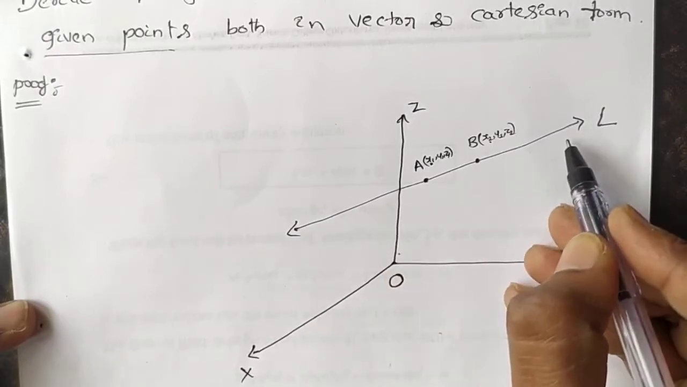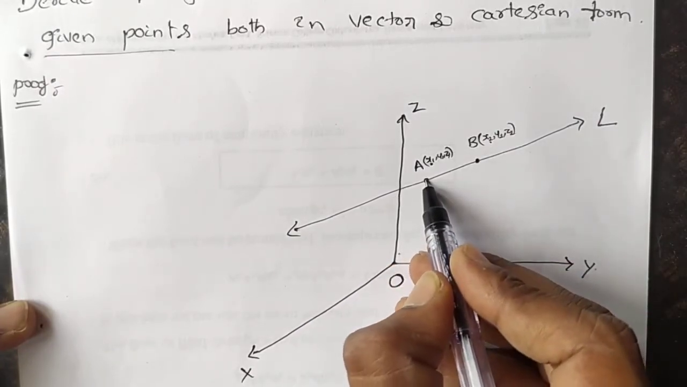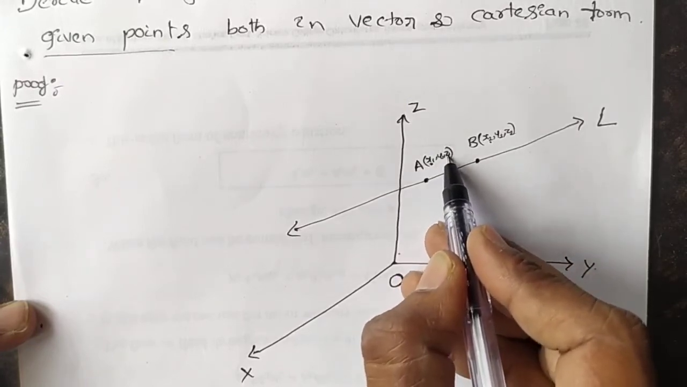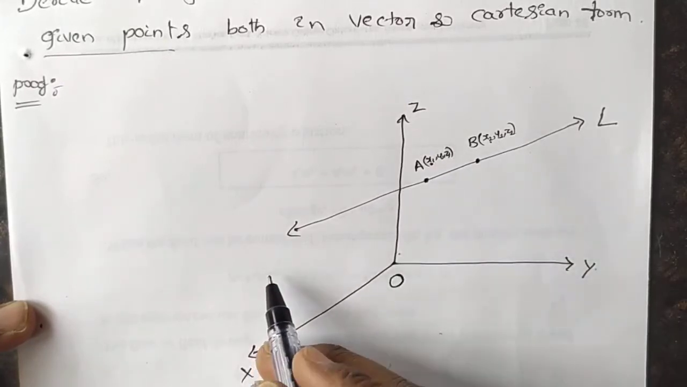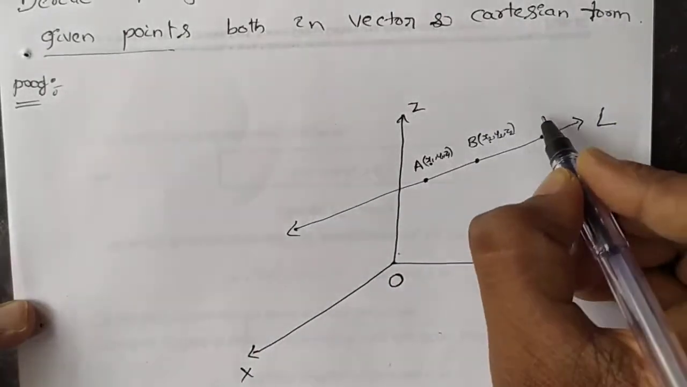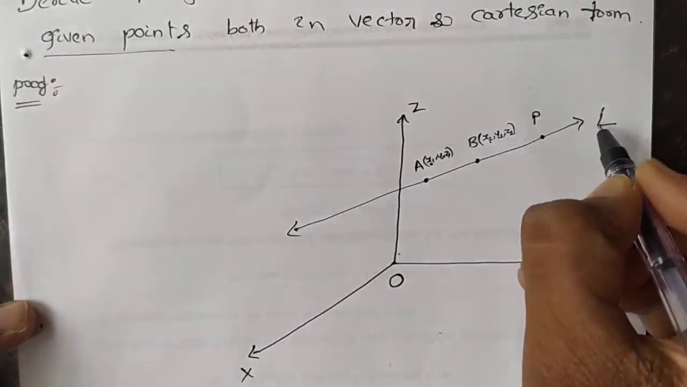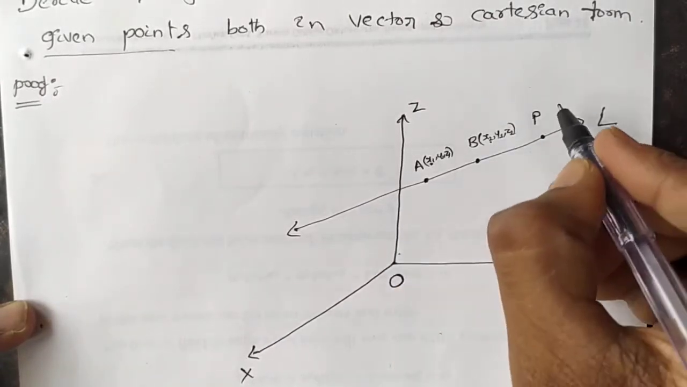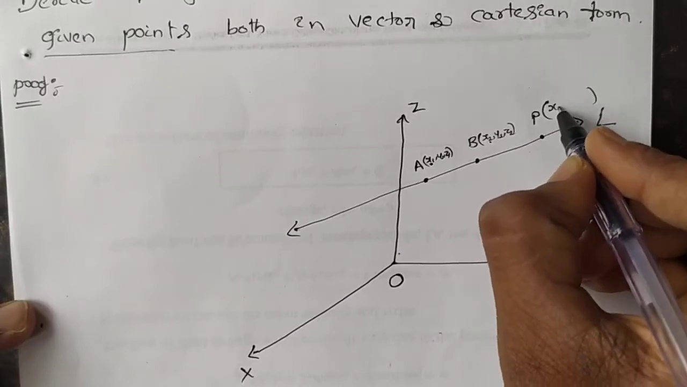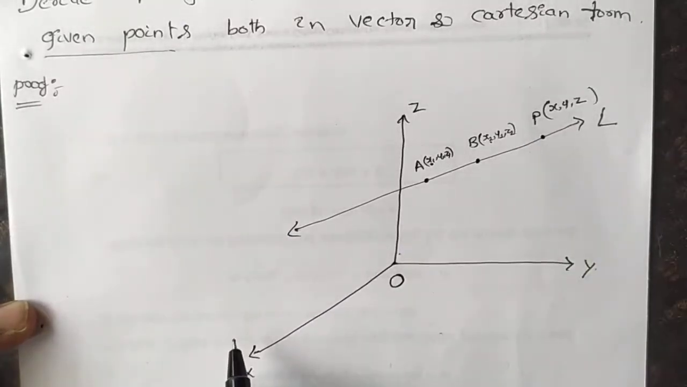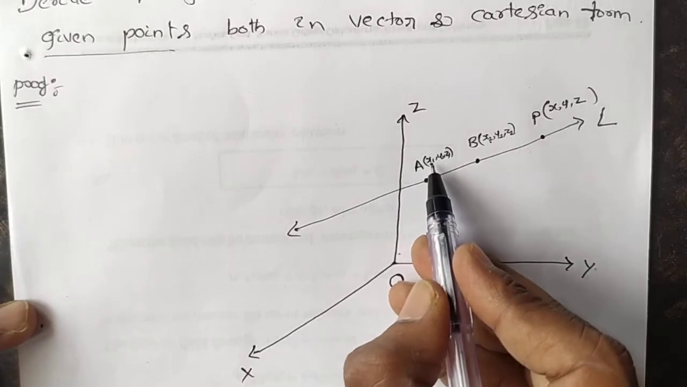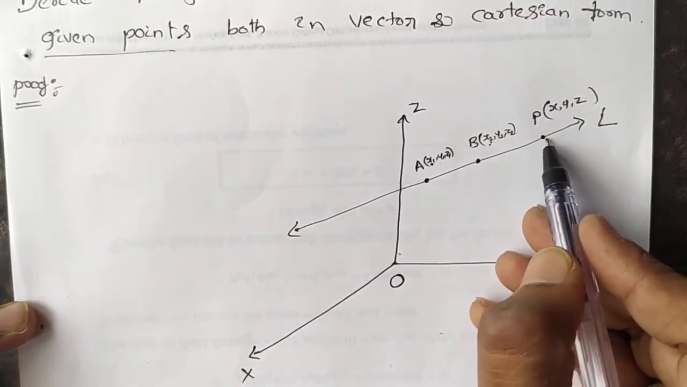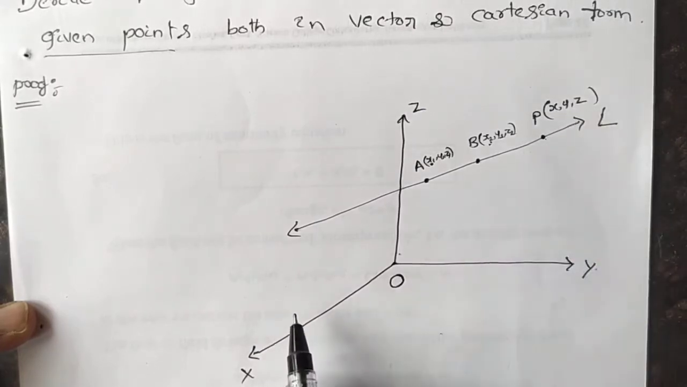Let L be a line which is passing through the points A, B, which is x1, y1, z1 and x2, y2, z2. Let the point P be any point on the line L. This point P will be x, y, z. The point A is x1, y1, z1. The point B is x2, y2, z2. The point P is x, y, z.